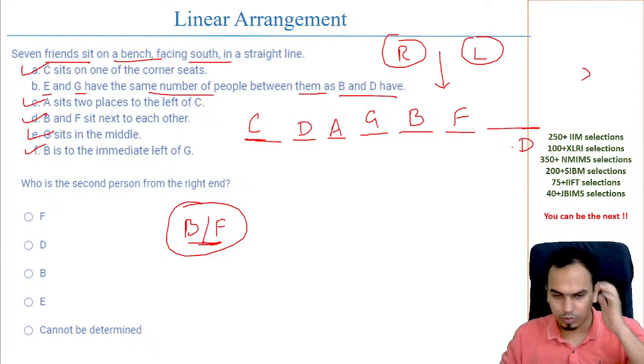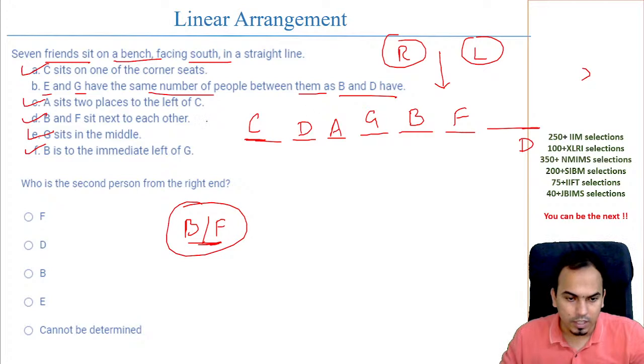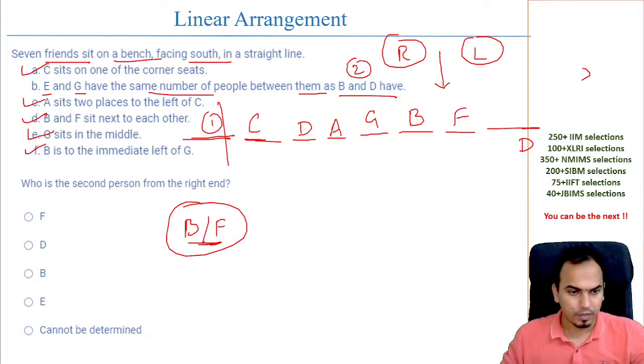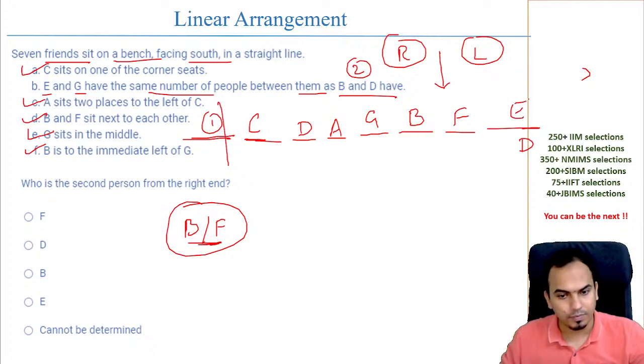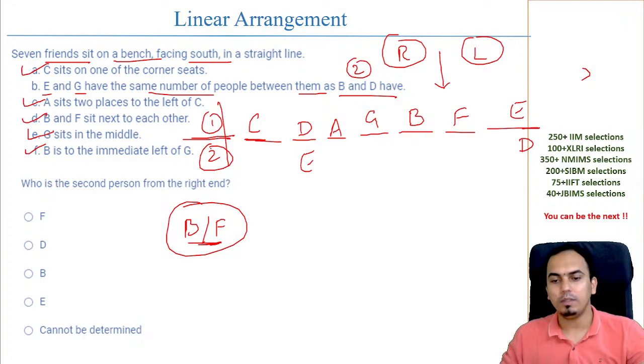Okay, let's take these two scenarios. Now अगर B और D यहाँ पे आया, okay, so B or D in the first case, let's say the upper row is the first case, okay, like this. How many people are there? 2 people are there. E and G, you can't take G here, okay, but you can make E here. So E और G के बीच में भी 2 लोग आ गए, same case. If I do E here, E और G के बीच में कितने लोग हैं? Now E and G has got only 1 person. Same way, if you see, here B and D has also got 1 person. So there are 2 cases possible, which is in regards to E and D.